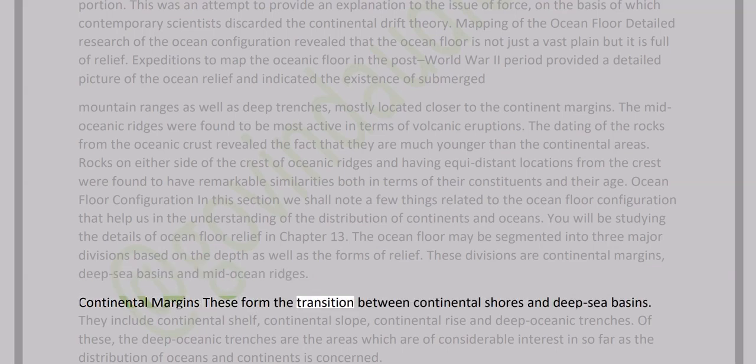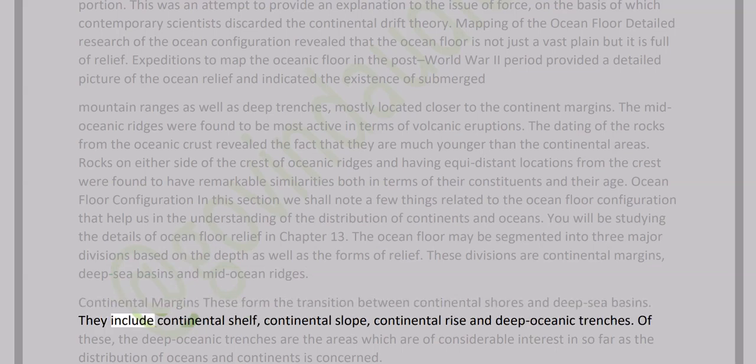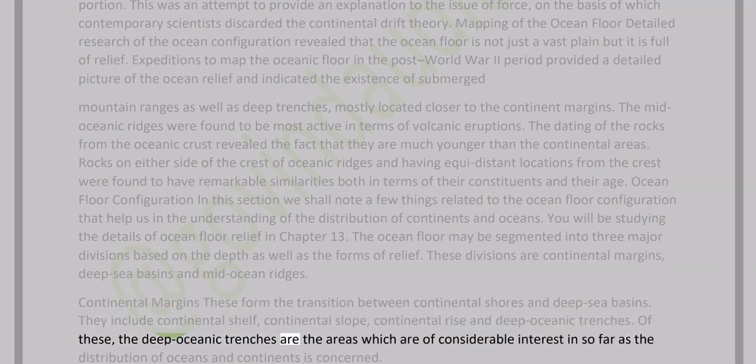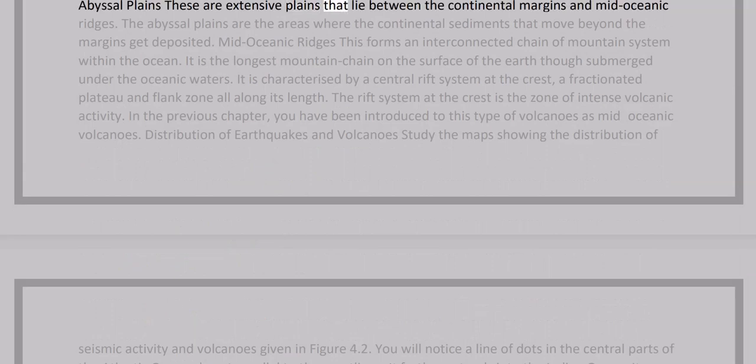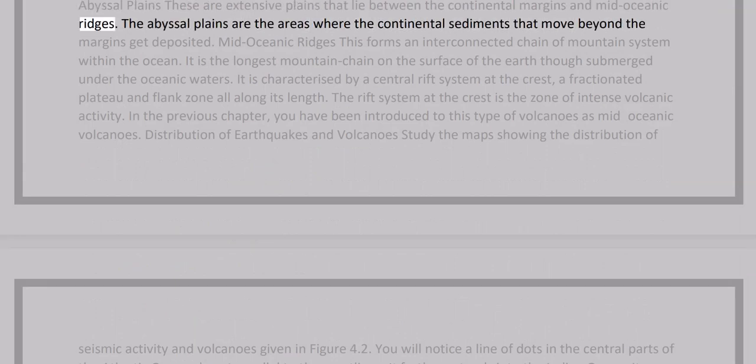Continental margins: these form the transition between continental shores and deep sea basins. They include continental shelf, continental slope, continental rise, and deep oceanic trenches. Of these, the deep oceanic trenches are the areas which are of considerable interest insofar as the distribution of oceans and continents is concerned. Abyssal plains: these are extensive plains that lie between the continental margins and mid-oceanic ridges. The abyssal plains are the areas where the continental sediments that move beyond the margins get deposited.